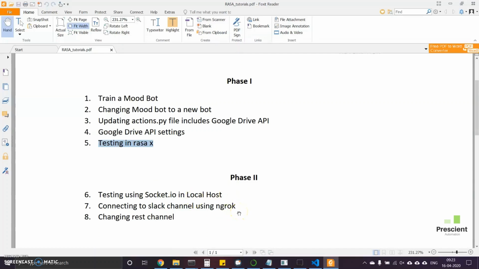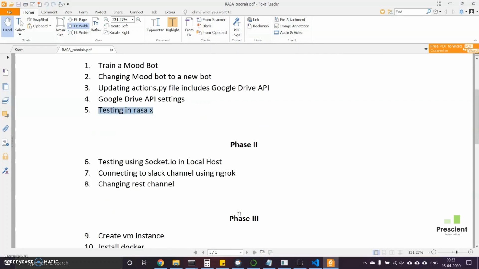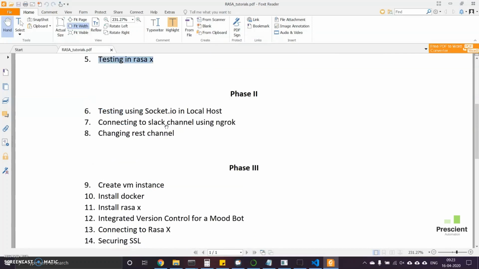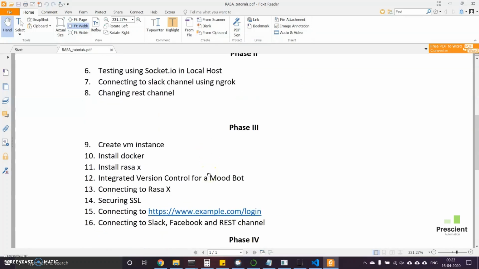I was just trying to do an integration first, so maybe phase 2 will be a much shorter one. This REST channel implementation will be done in video 5 itself, so not an issue. In the third phase the major things will start. Remember that we will be using the integrated version control of a mood bot, not an API one, or we will try to do that actions.py file with just found files, in case it doesn't give output or something like that. So we will discuss it one by one.